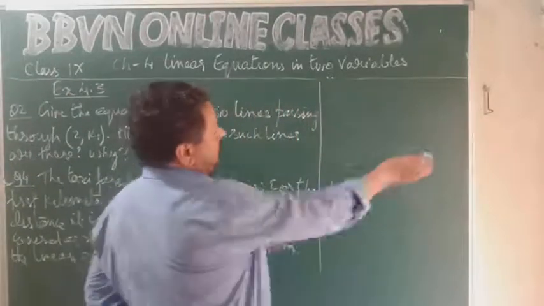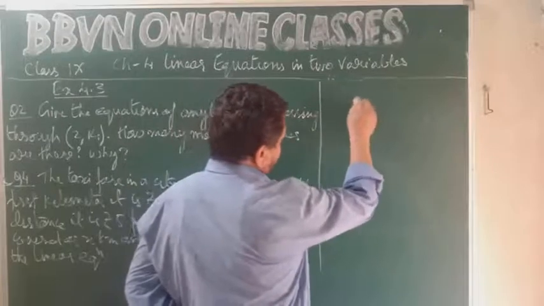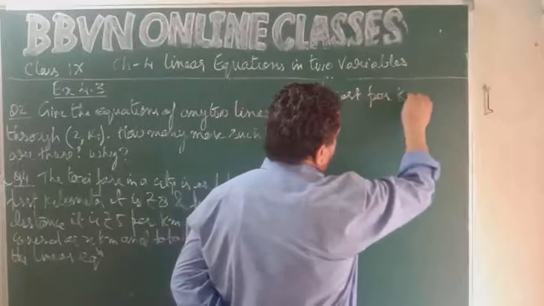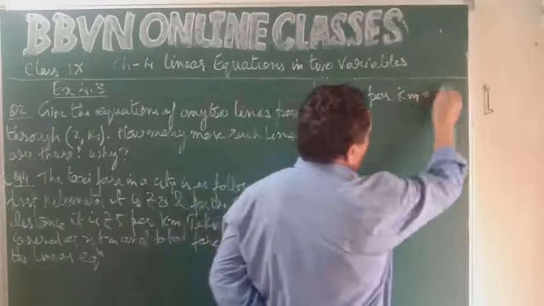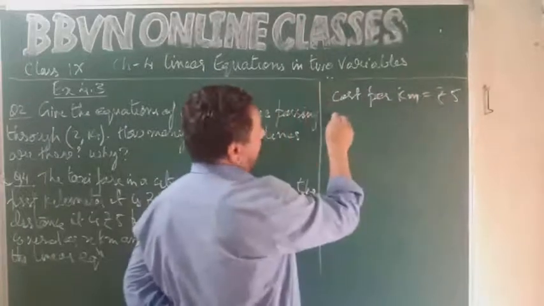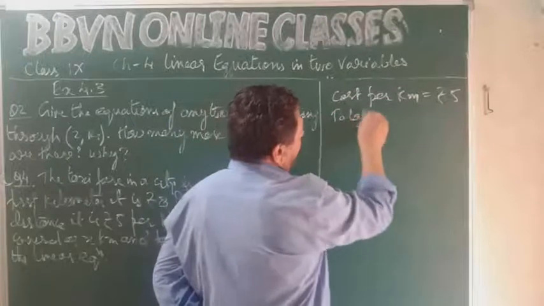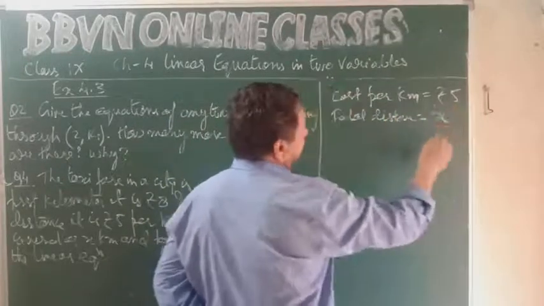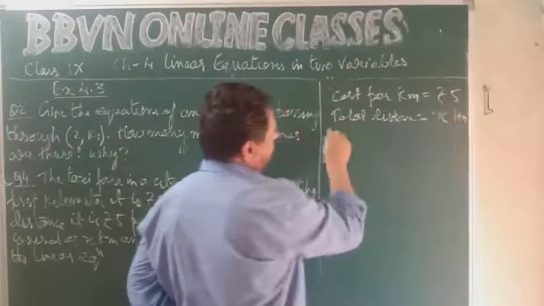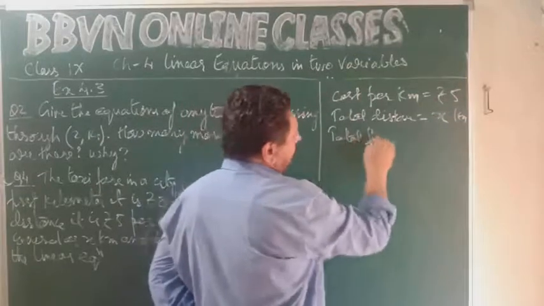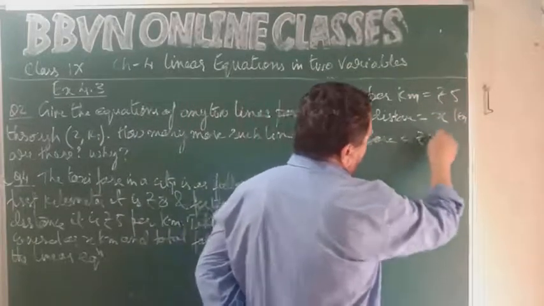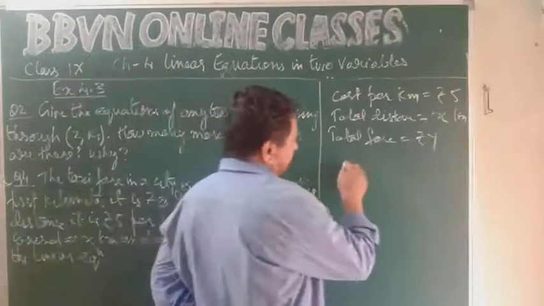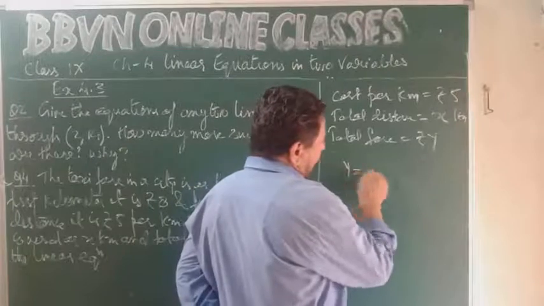Now, cost per kilometer rupees 5, total distance x kilometers, total fare rupees y.